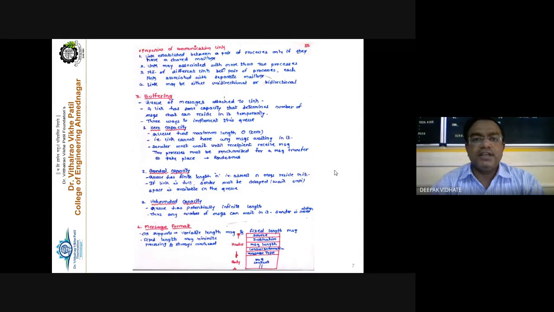Either the communication link has zero capacity. So what happens if the communication link has zero capacity? What happens if the communication link has some capacity, or an unbounded capacity link, right? So for interprocess communication, all these points are important and must be considered for proper communication